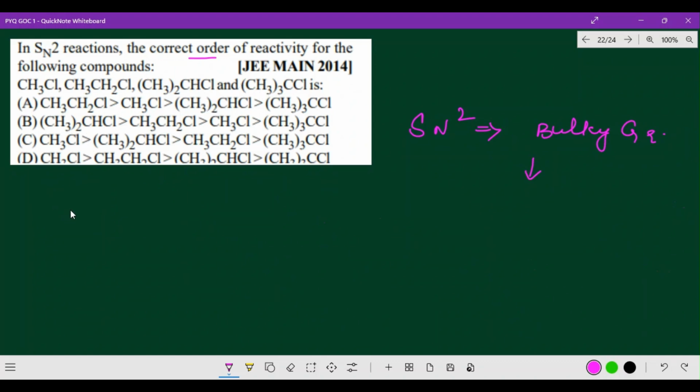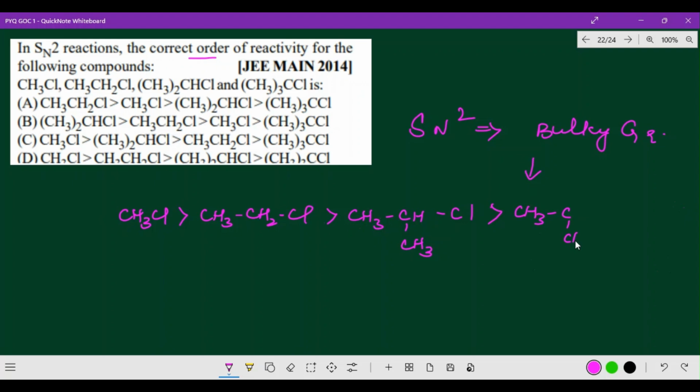Generally, as I mentioned, the SN2 mechanism slows down the reactivity in the bulky group series. And the one where the reactivity will be highest is methyl halide, CH3Cl. Then second highest is CH3CH2Cl. Then third highest is CH3CHClCH3. And the last one, the least, is (CH3)3CCl.